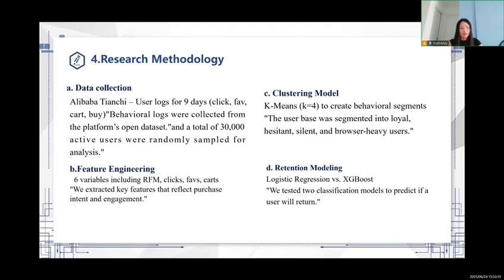We extracted key features that reflect purchase intent and engagement. C. Clustering model. K-means, K is 4 to create behavioral segments. The user base was segmented into loyal, hesitant, silent, and browse-heavy users. D. Retention modeling. Logistic regression with XGBoost. We tested 2 classification models to predict if a user will retain. Okay, let's see the next PPT.